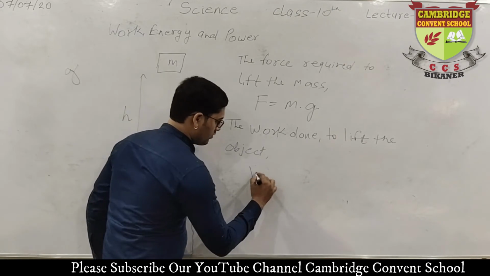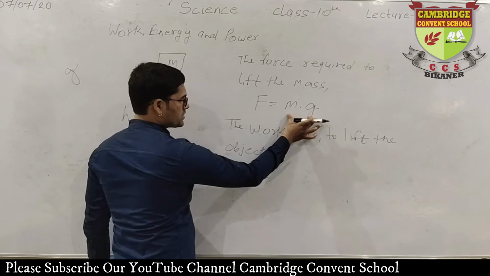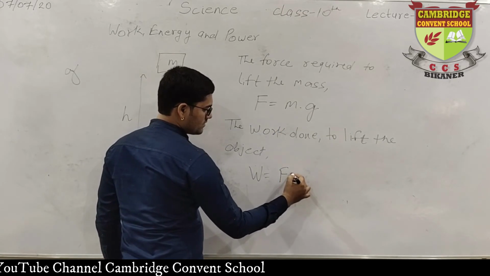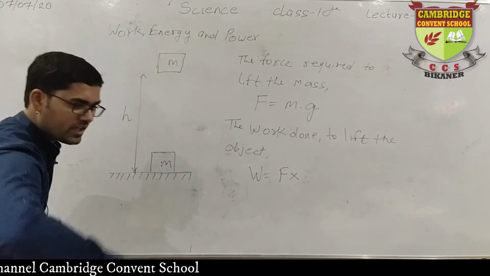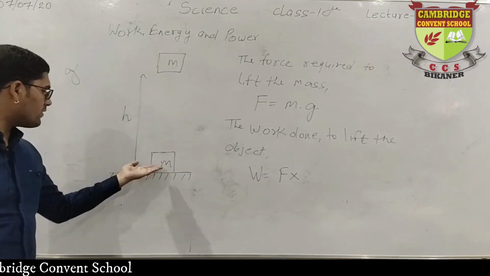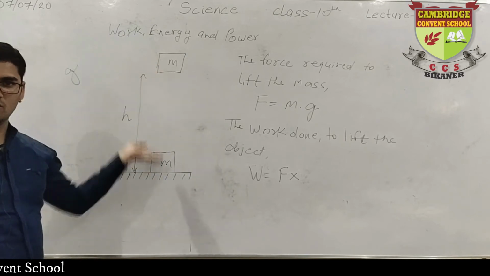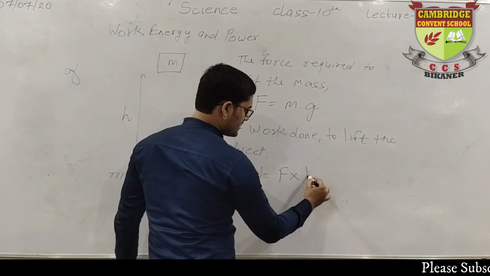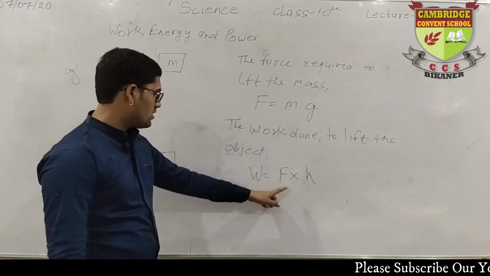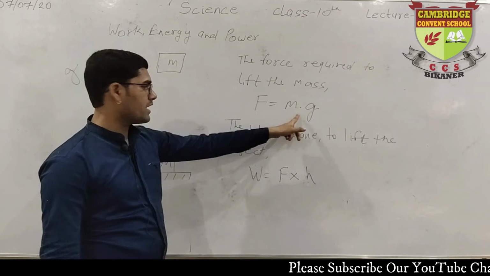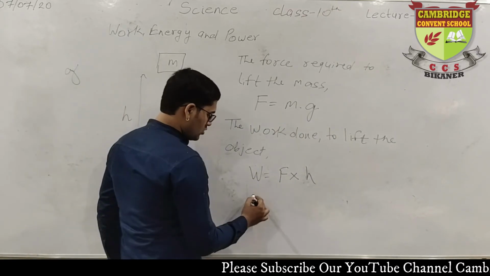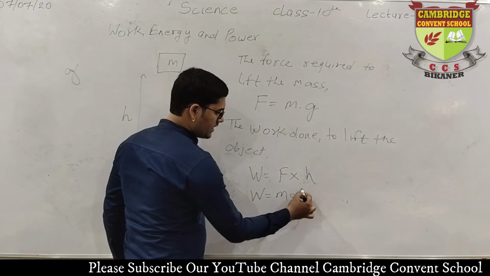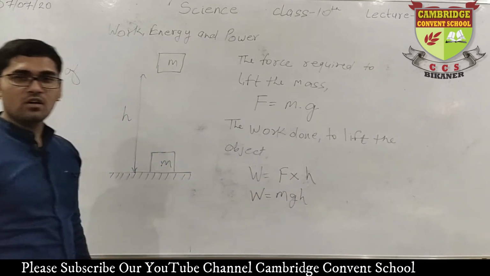Here the distance is not at a horizontal side. The object is covering distance in height. So this height will be used in place of distance. Force into height. What is force? mg. Put the value. So we get work equal to mgh. mgh is the work done.